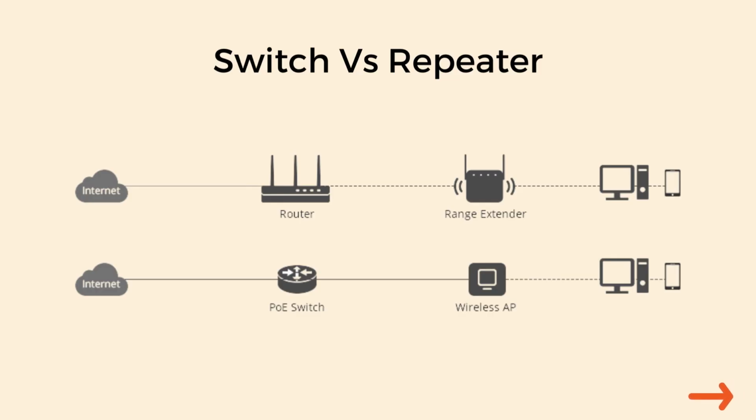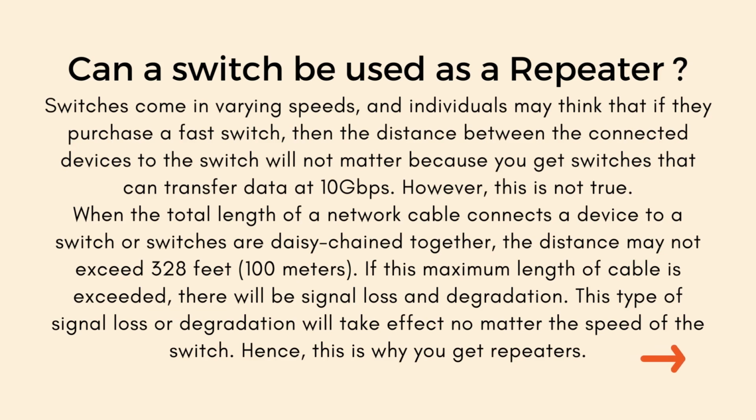Can a switch be used as a repeater? Switches come in varying speeds, and individuals may think that if they purchase a fast switch, then the distance between the connected devices to the switch will not matter because you get switches that can transfer data at 10 gigabits per second. However, this is not true.